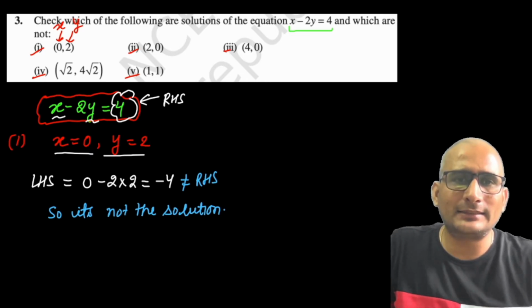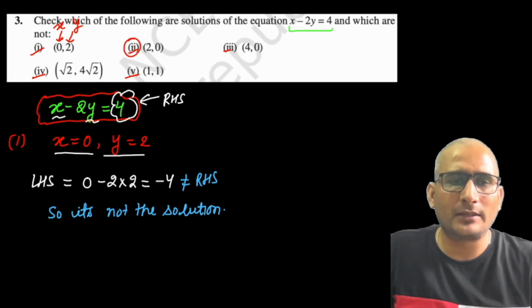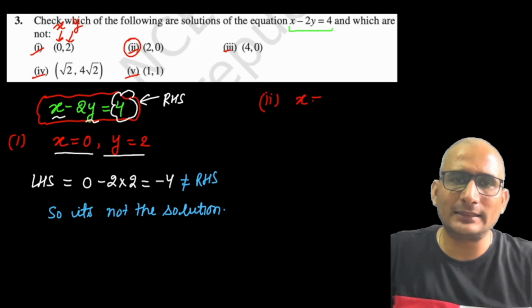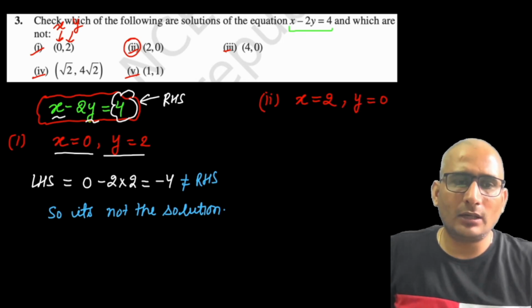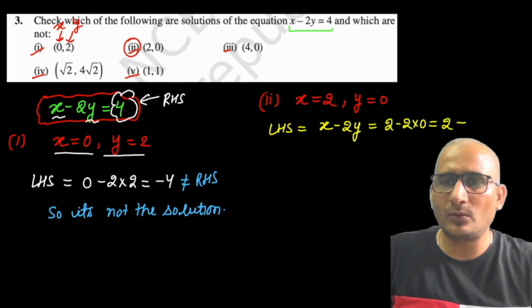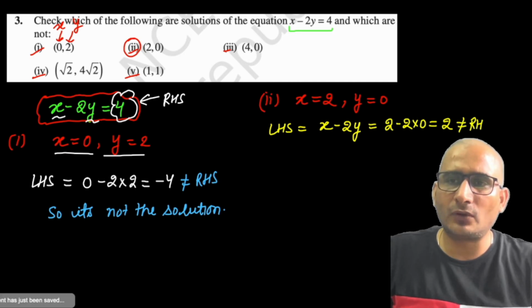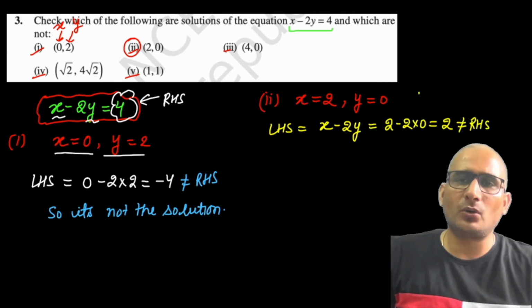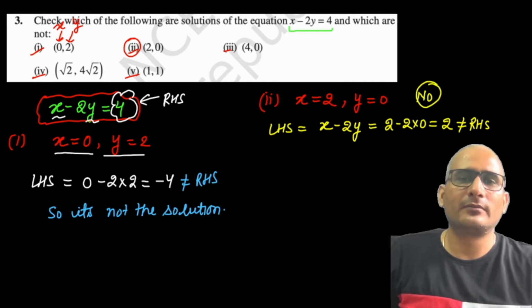If you look at the second part, what is x given? x is given 2 and y is given 0. So now let us solve the left hand side in this case. LHS is x minus 2y. Put it in: x is 2, y is 0, it comes out to be 2. Is the RHS equal to 2? No, RHS is 4. So it's not equal to RHS. So no, it's also not the solution, right?